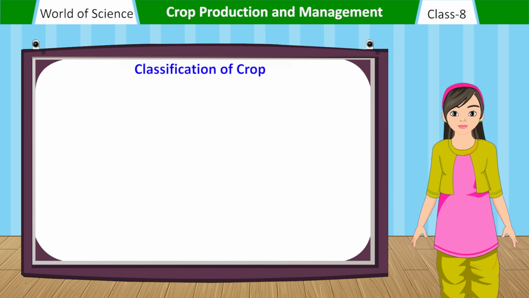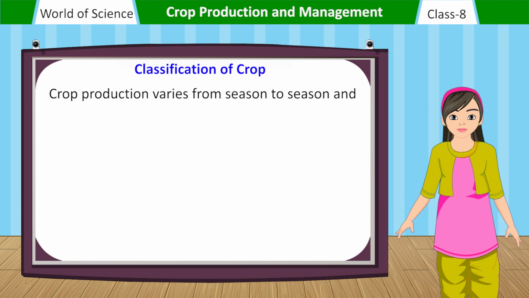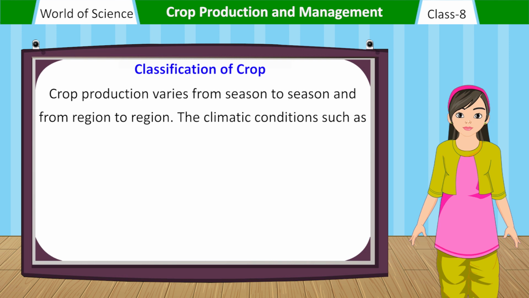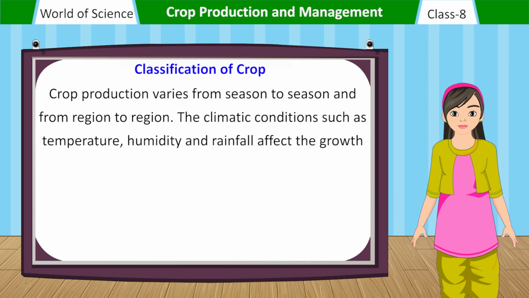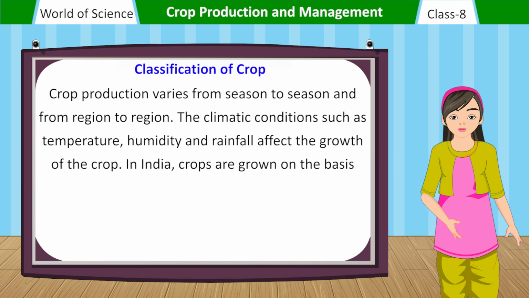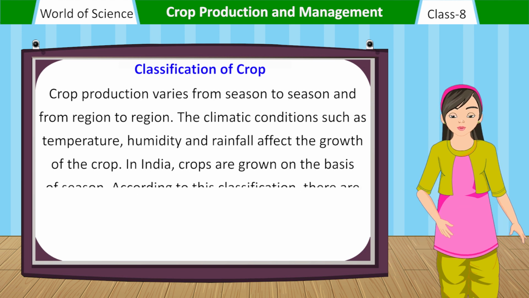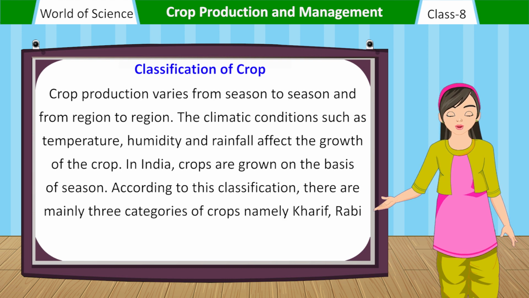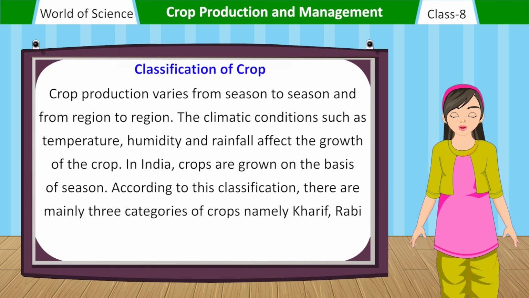Classification of crops. Crop production varies from season to season and from region to region. The climatic conditions such as temperature, humidity and rainfall affect the growth of the crop. In India, crops are grown on the basis of season. According to this classification, there are mainly three categories of crops, namely Kharif, Rabi and Zaid.